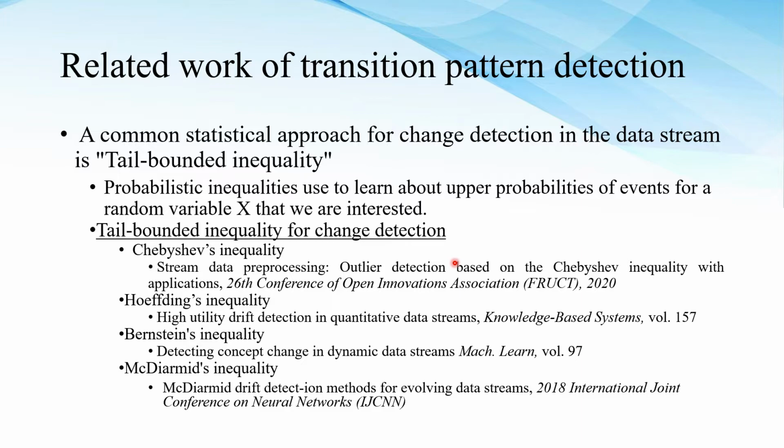The key idea of our research is the tail-bound inequality. A tail-bound inequality is a common statistical approach for change detection in data streaming. There are many tail-bounds in related research. This is an example of tail-bounds: firstly, the Chebyshev inequality, Hoeffding inequality, Bernstein inequality, McDiarmid inequality.